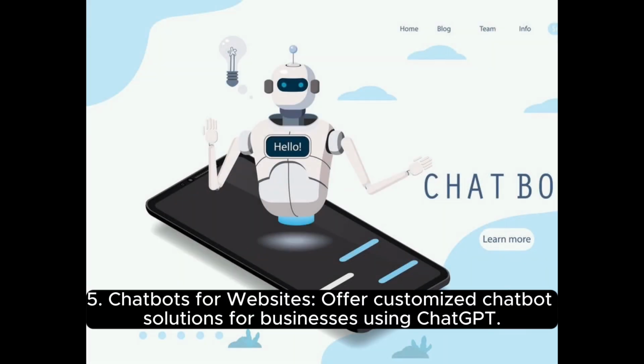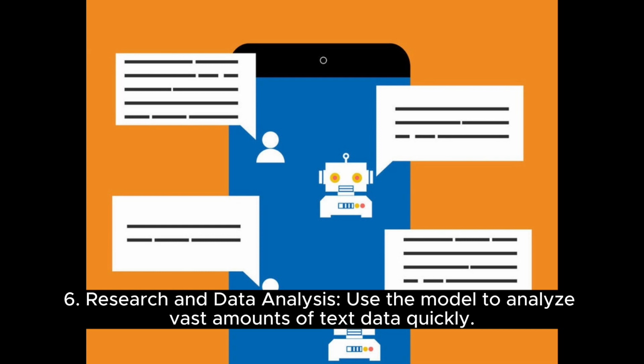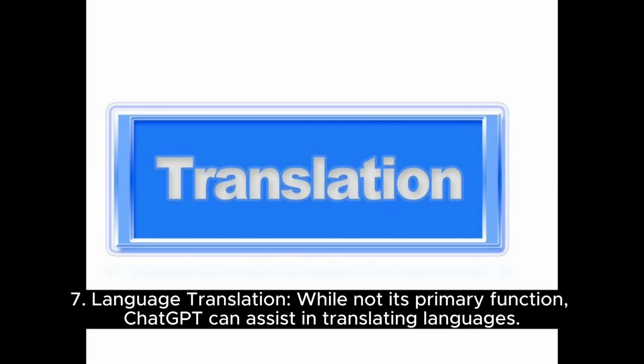5. Chatbots for websites. Offer customized chatbot solutions for businesses using ChatGPT. 6. Research and data analysis. Use the model to analyze vast amounts of text data quickly. 7. Language translation. While not its primary function, ChatGPT can assist in translating languages.